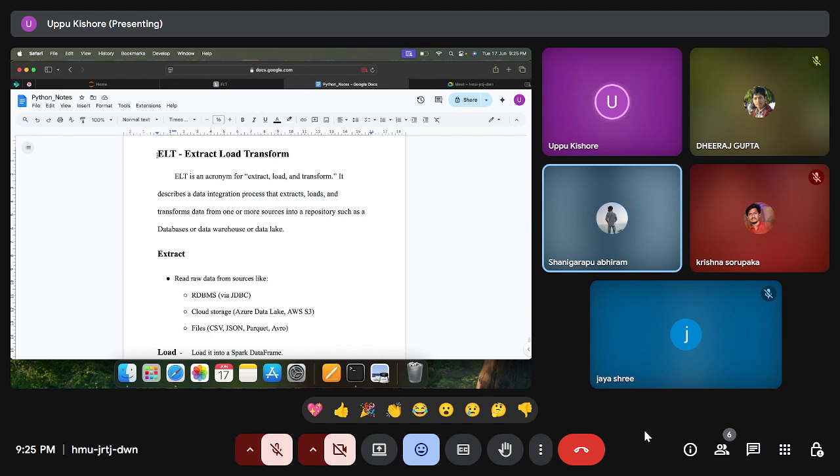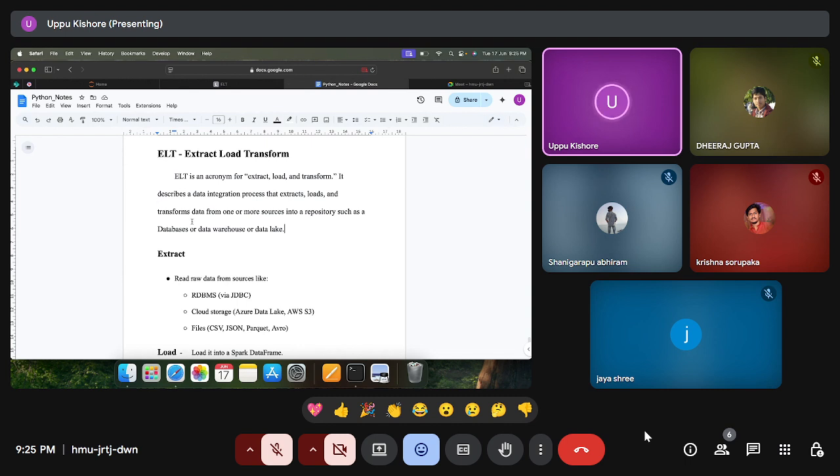Yeah. So today we will discuss this ELT process. Previously we have seen ETL: extract, transform and load. What we did in that was extract the data from different sources like CSV files and JSON files, and perform some transformations like aggregations and joins. Different types of operations we used to perform, and we can save the data back to the data frame, or else save the data into a SQL database, data lake, or data warehouse.